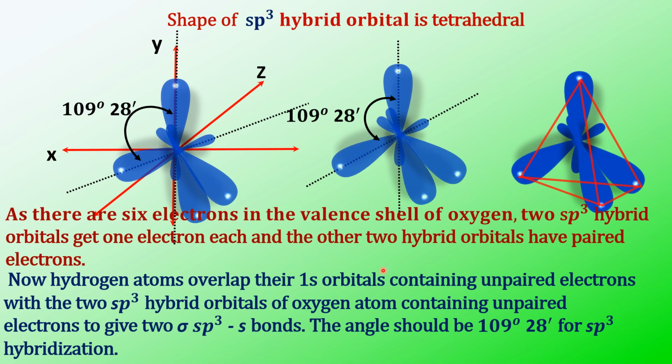Now we'll measure the angle for the water molecule. Now let us measure the bond angle in a water molecule by comparing with the tetrahedral angle 109 degrees 28 minutes. So this is the tetrahedral structure whose bond angle will be 109 degrees 28 minutes.